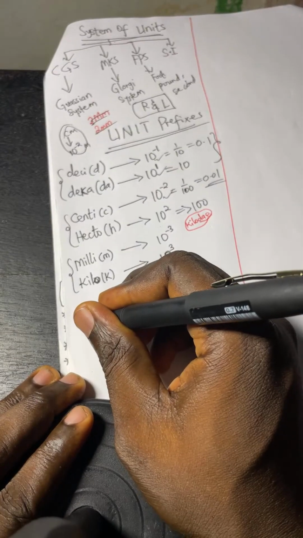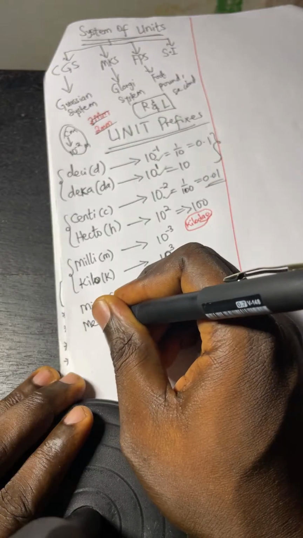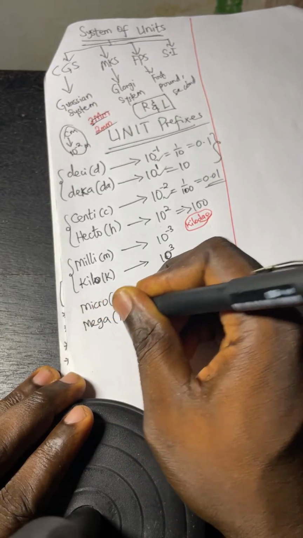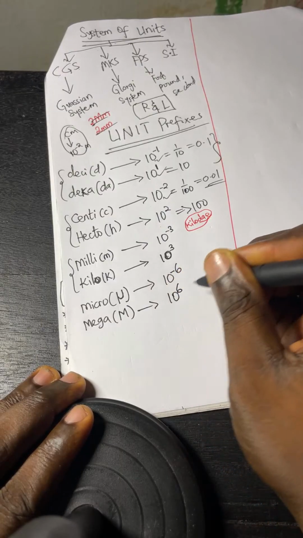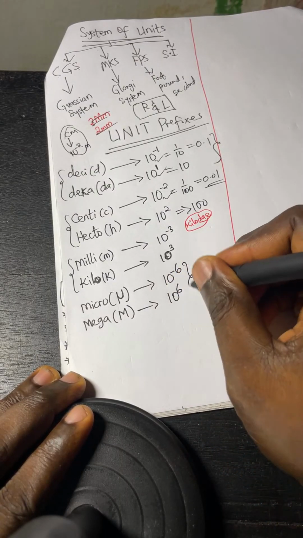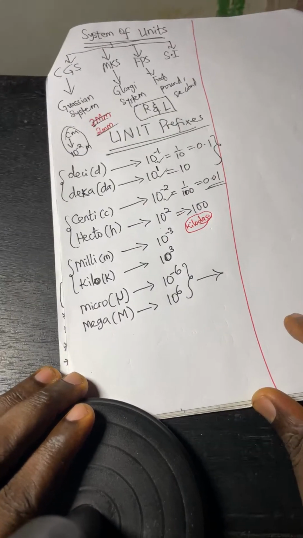The opposite of micro is what we call mega. What does it stand for? It stands for 10 power 6. So that is why I say these two are like the same, positive and negative equivalent.